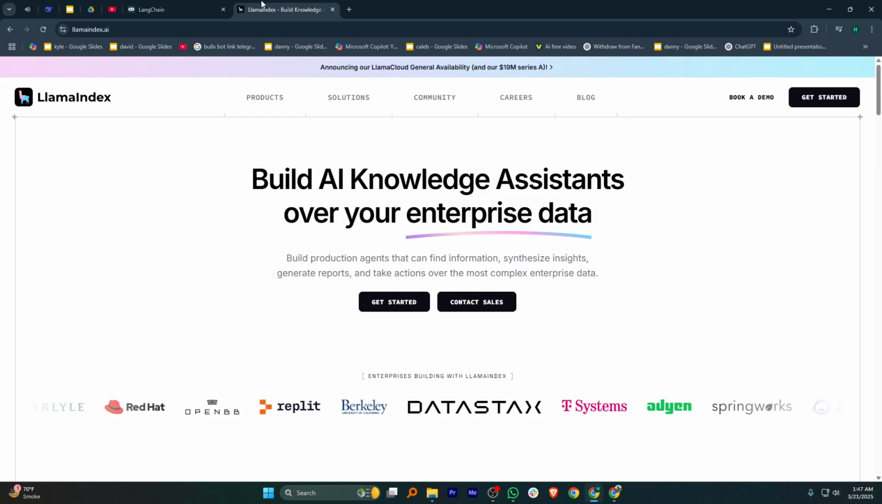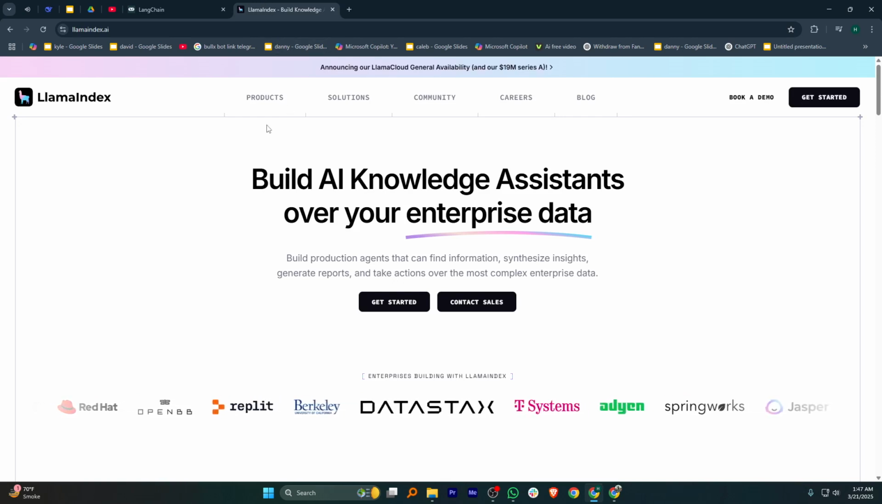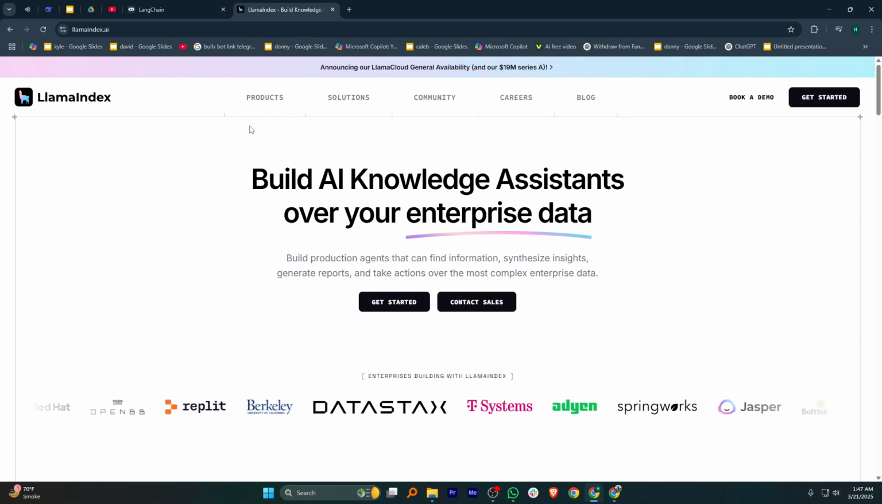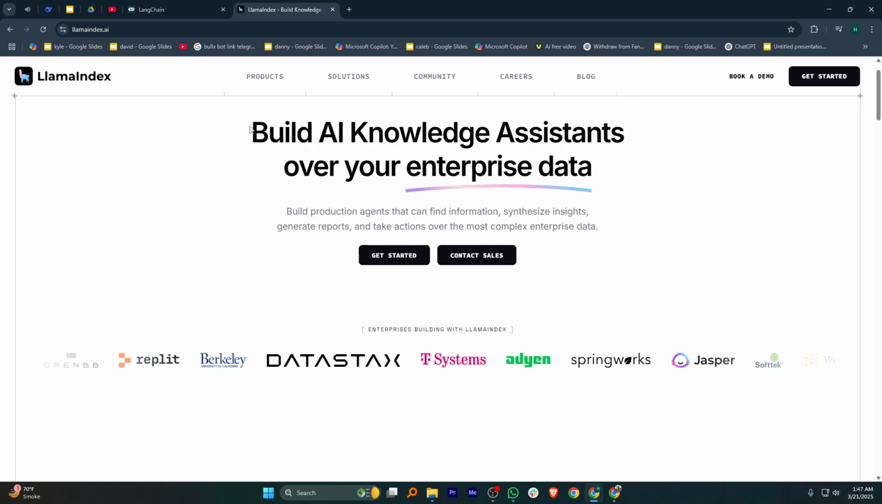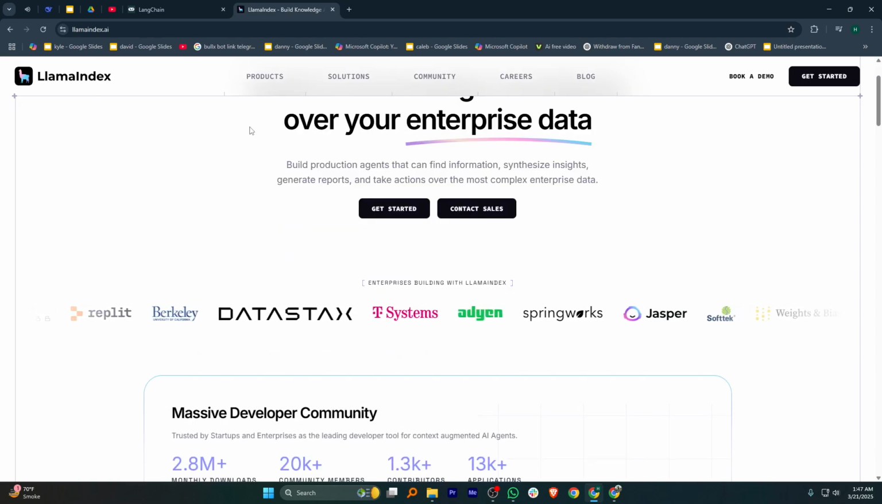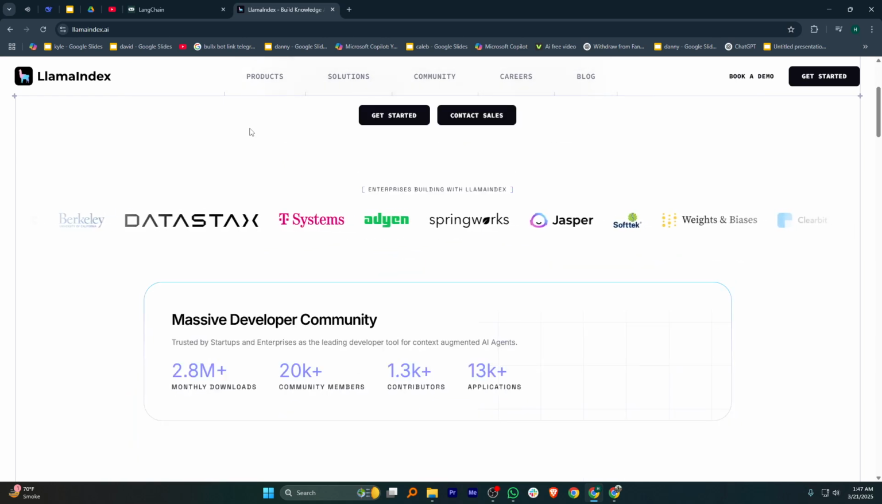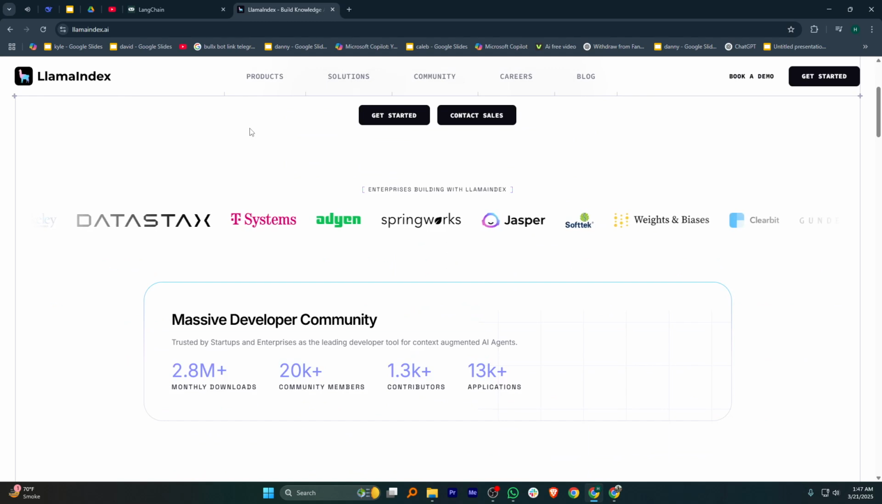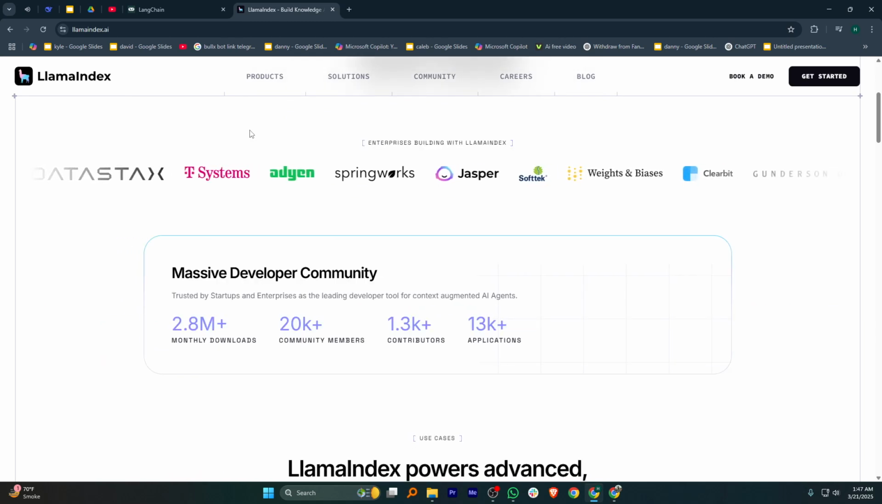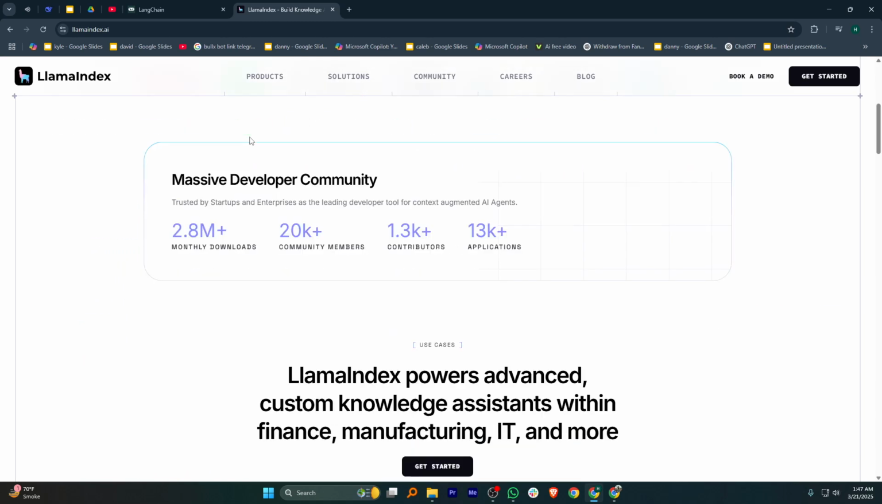LLAMAINDEX, on the other hand, helps AI models find and use information more effectively by organizing and retrieving data. It links AI to private files, databases, and documents using smart search methods. It makes searches more accurate, improves understanding of context, and enhances AI-powered responses. It's especially useful for managing knowledge and building smarter search tools that give better answers.